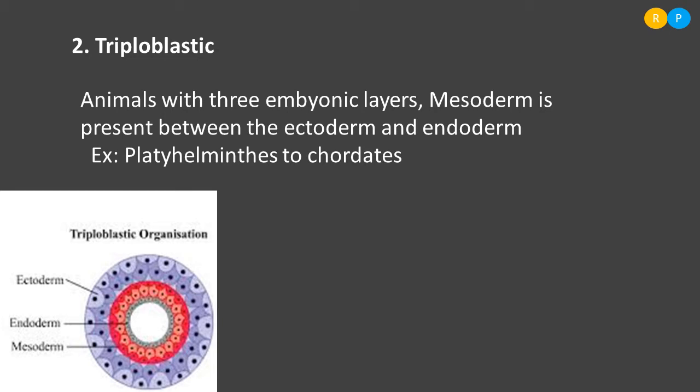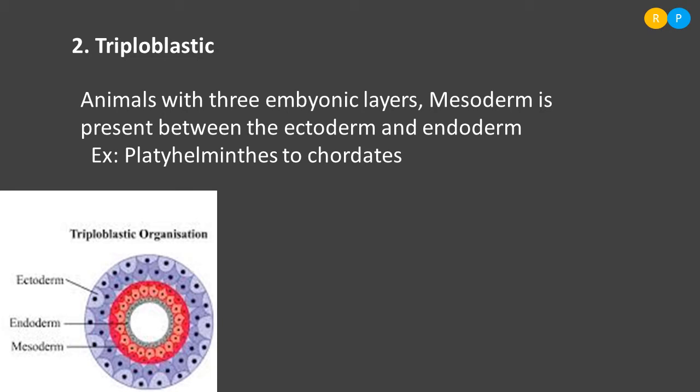Clear. So this is one basis considered for the classification of animals into different categories, because the developing embryo is one of the important stages to be considered for classification.